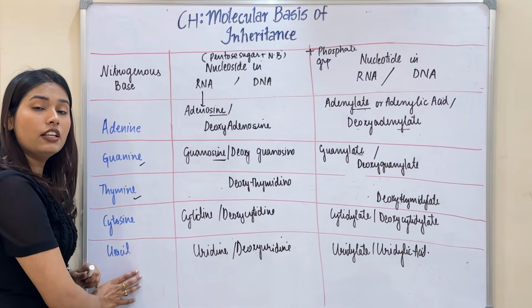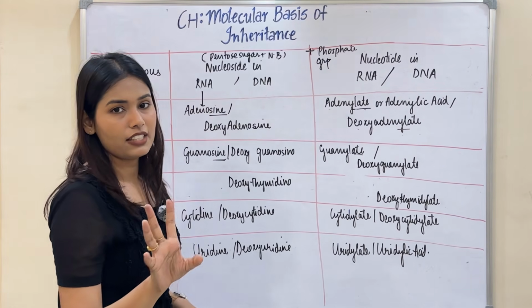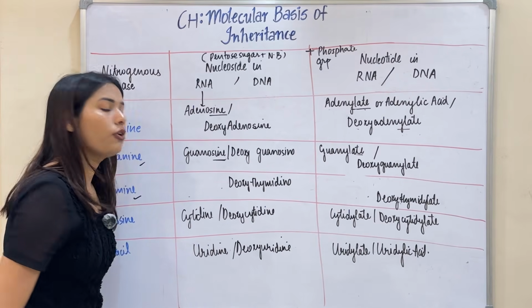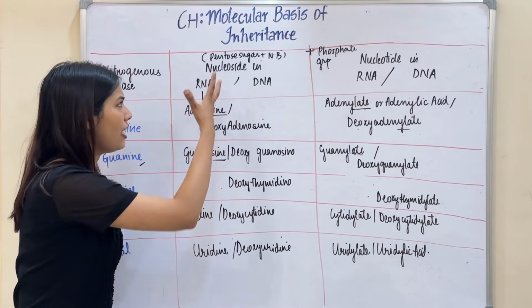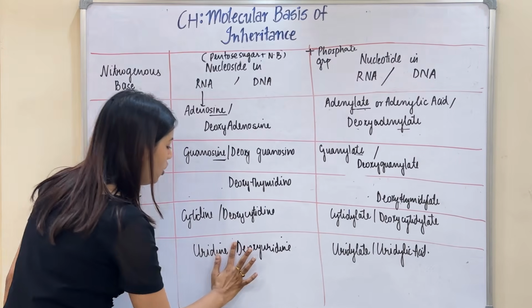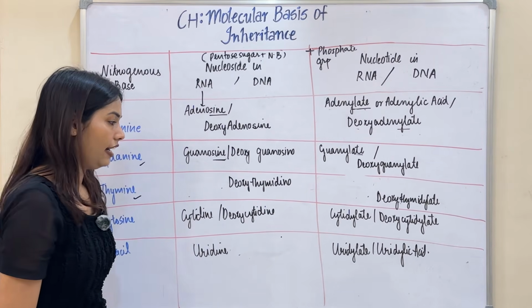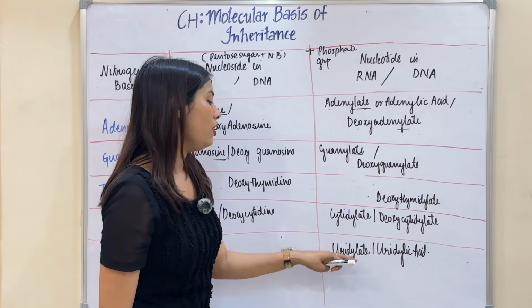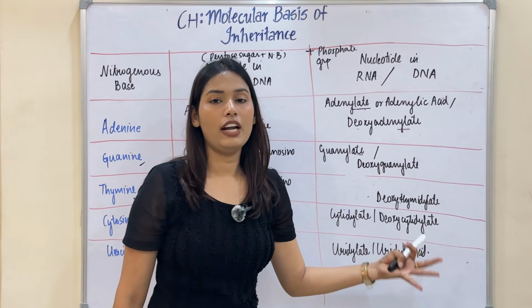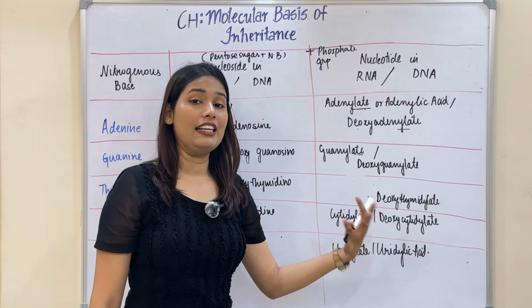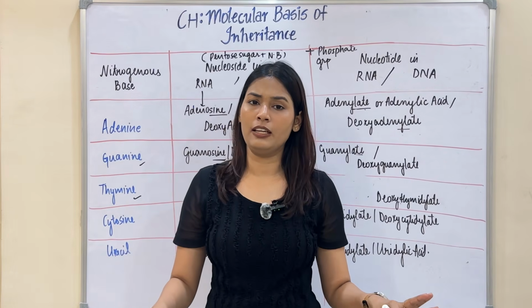Now comes the uracil. Uracil is never present in DNA, it is only present in the RNA. So, can deoxyuridine be present as a nucleoside in DNA? Never. Only uridine will be present in the RNA. So, in a nucleotide, only uridylate, or we can say uridylic acid, can exist. Deoxyuridylate or deoxyuridylic acid can never exist.